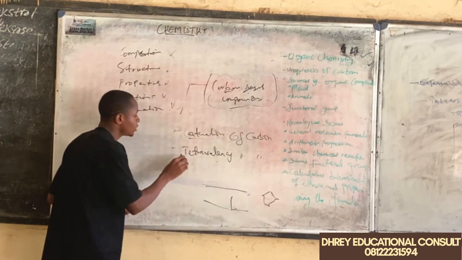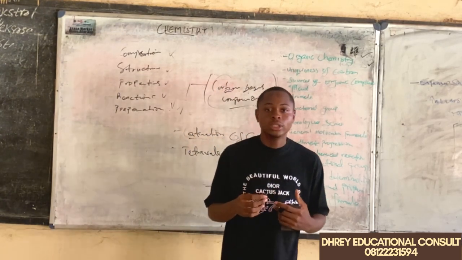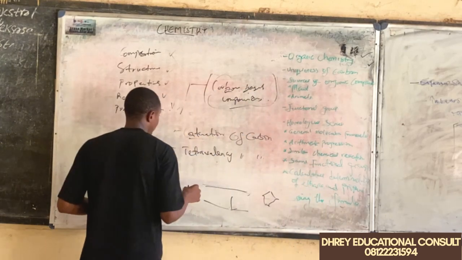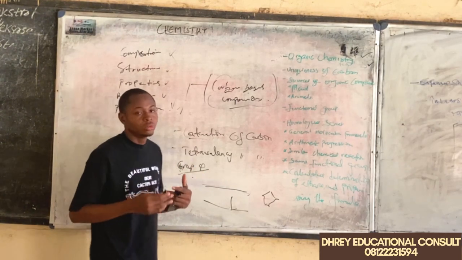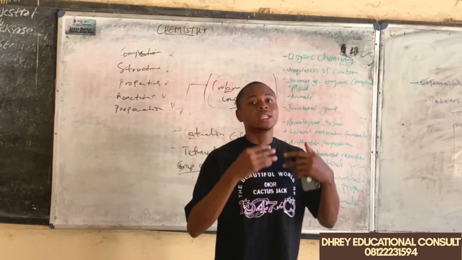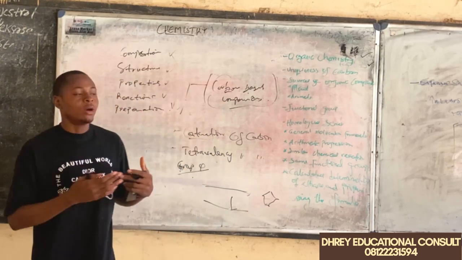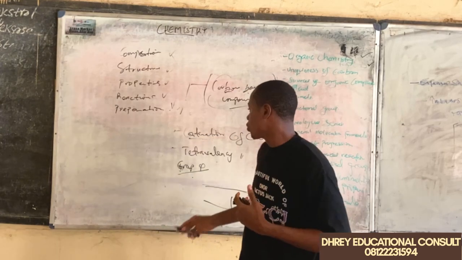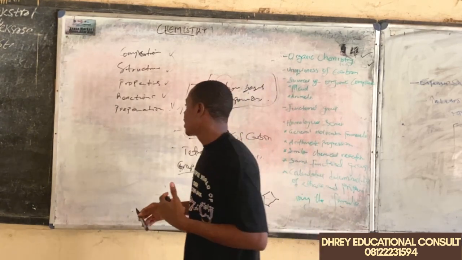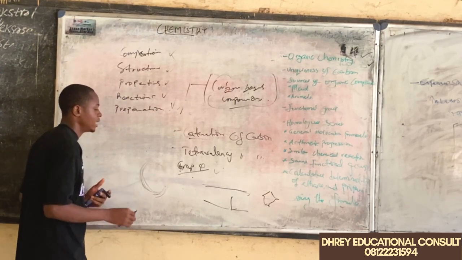And we also have another unique property of carbon, which is tetravalency of carbon. We all know that carbon falls on group 4 of the periodic table. And we all know how an element falls on a group when designing our periodic table from our elemental chemistry. When an element falls on a group, let's say for example group 4, it means that element has 4 valence electrons.